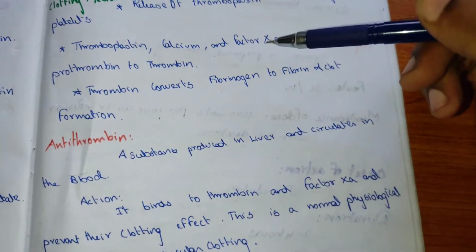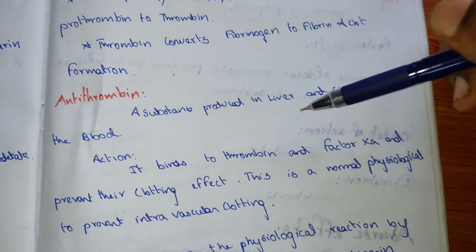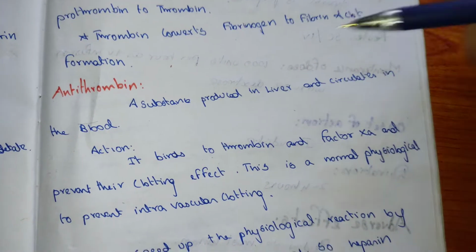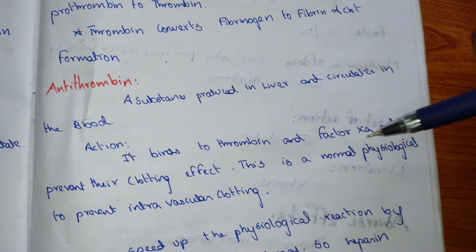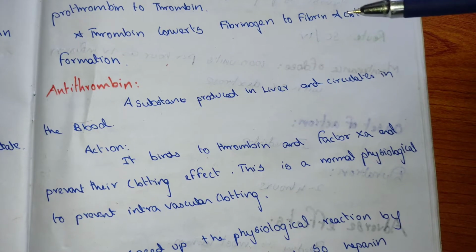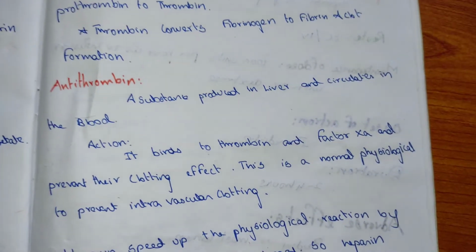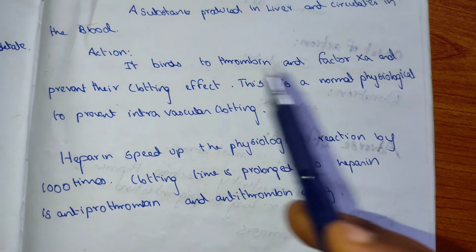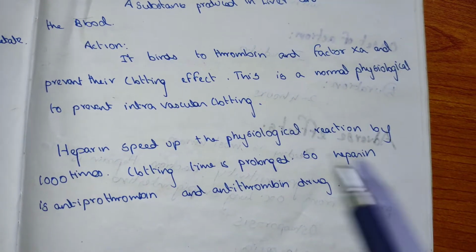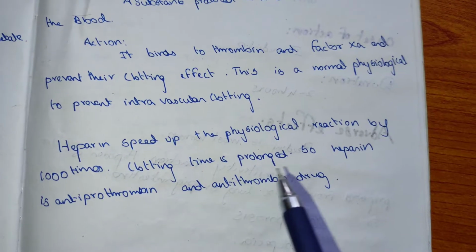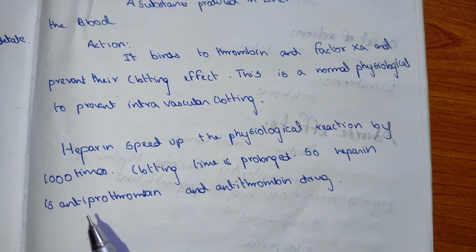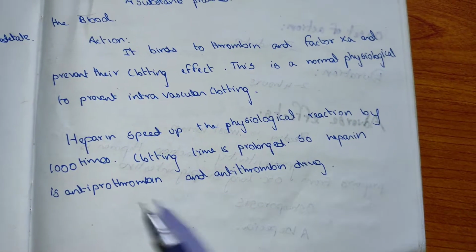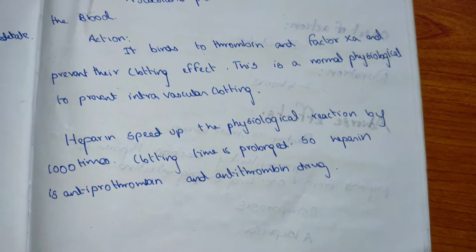Here it is the normal mechanism of clotting, and here it is the heparin mechanism, in which it binds to thrombin and factor 10A and prevents their clotting effect, and this is normal physiological to prevent intravascular clotting. When heparin is taken, it speeds up the physiological reaction 1,000 times and clotting time is prolonged. So heparin is known as an antiprothrombin as well as antithrombin drug.